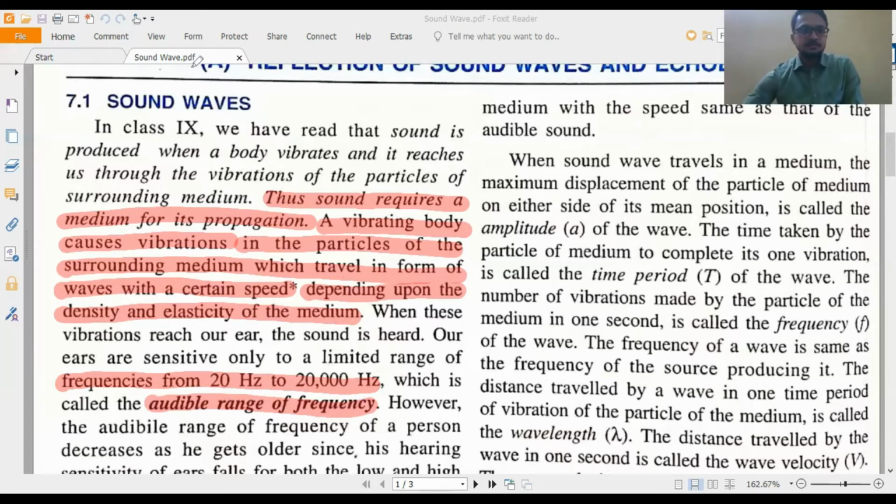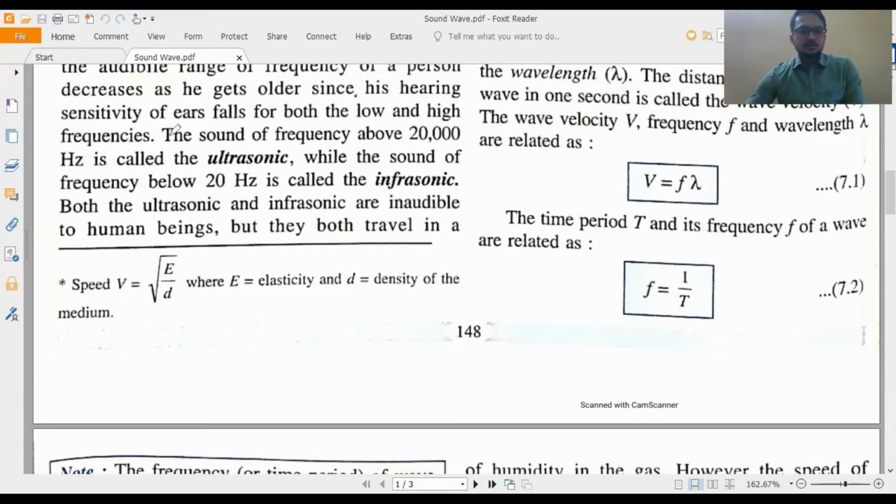Come to the next thing. The sound of frequency above 20,000 hertz, this one we cannot listen to. This is called ultrasonic sound wave. And the sound of frequency below 20 hertz, this one also we cannot listen to, so this is called infrasonic. So there are three ranges. One is below 20 hertz, that is called infrasonic.